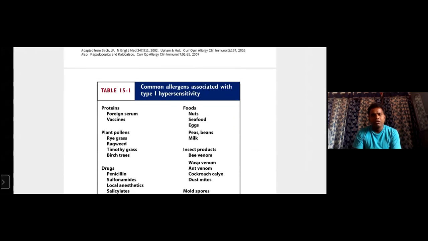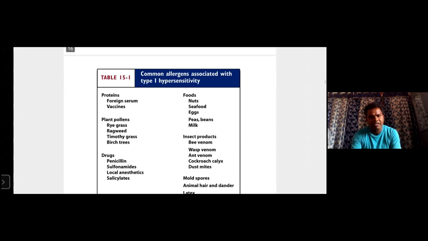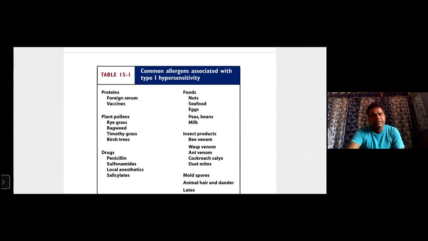The common allergens associated with this type of hypersensitivity. What are the allergens we see? Proteins, foreign serum, vaccines, and plant pollutants. Allergens like ryegrass, ragweed, timothy grass, and trees; drugs like penicillin, sulfonamides, local anesthetics, and salicylates; and food. What are the foods? Nuts, seafood, eggs, peas, beans.